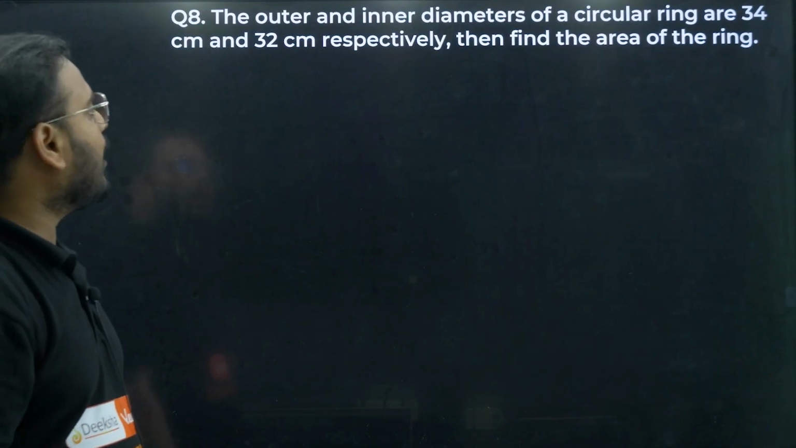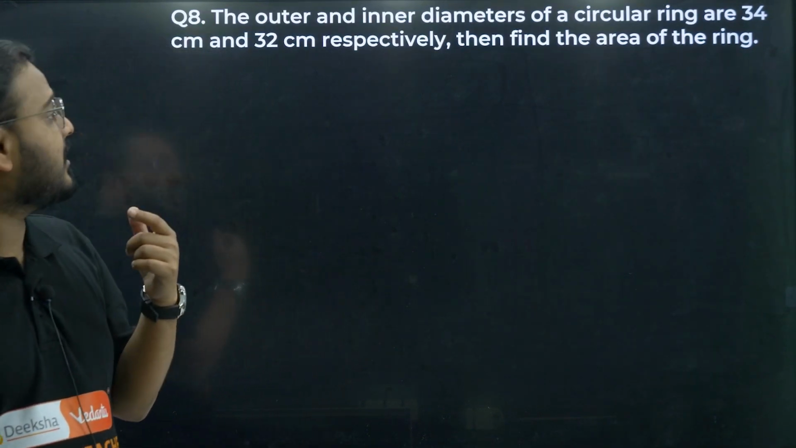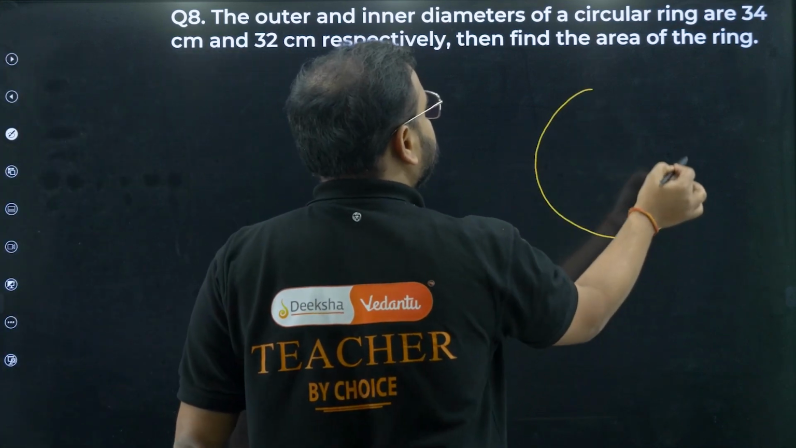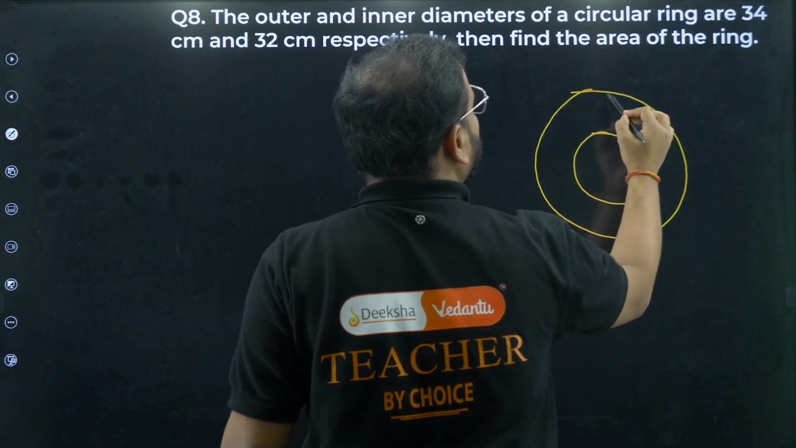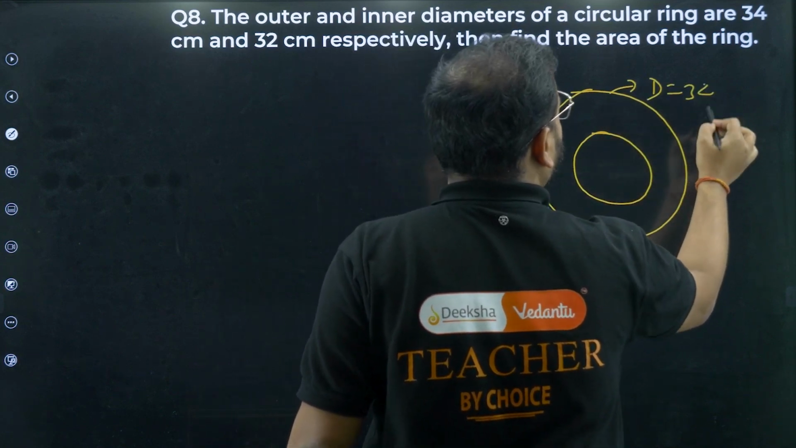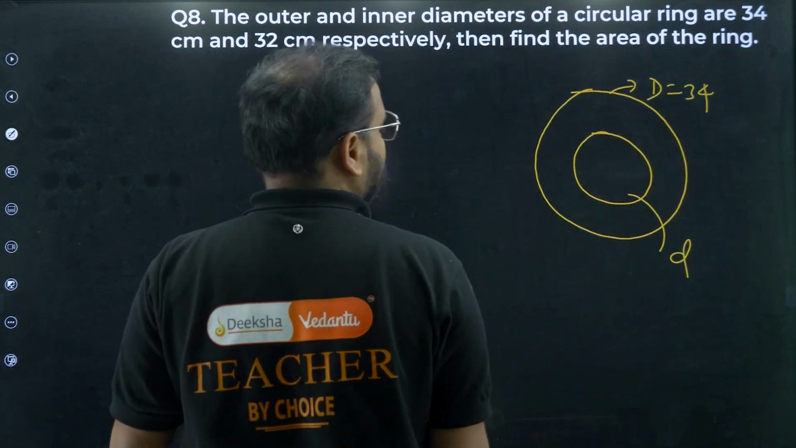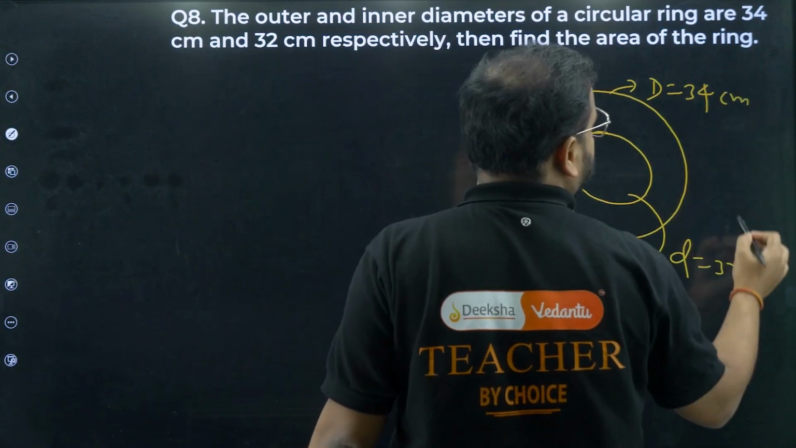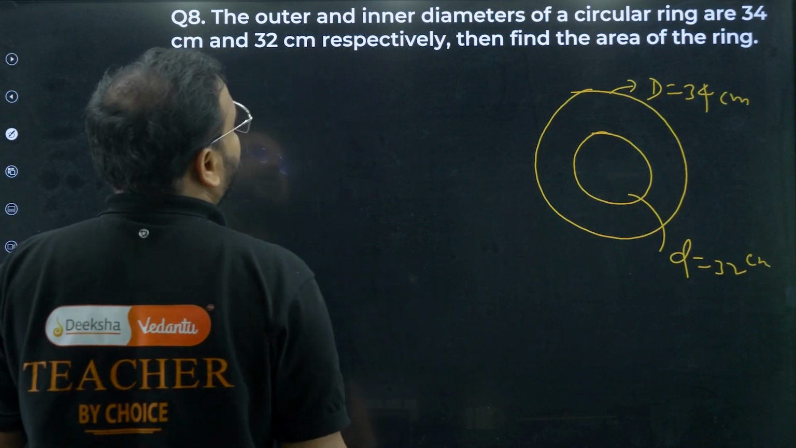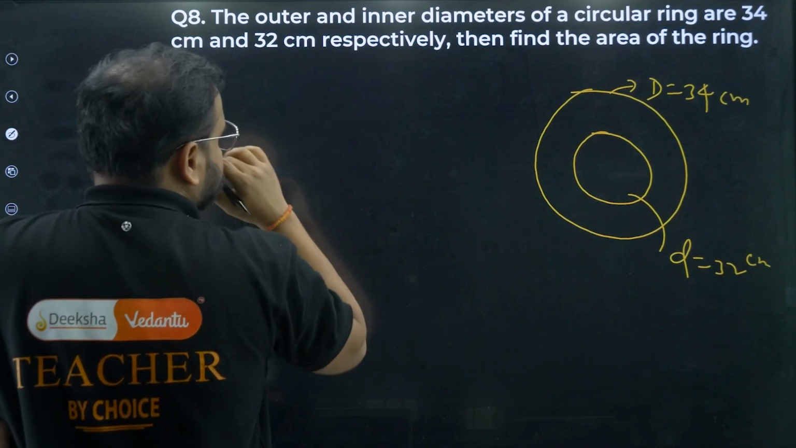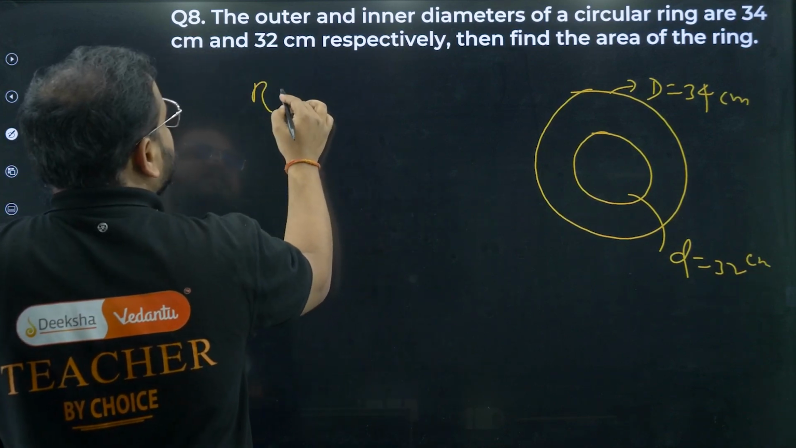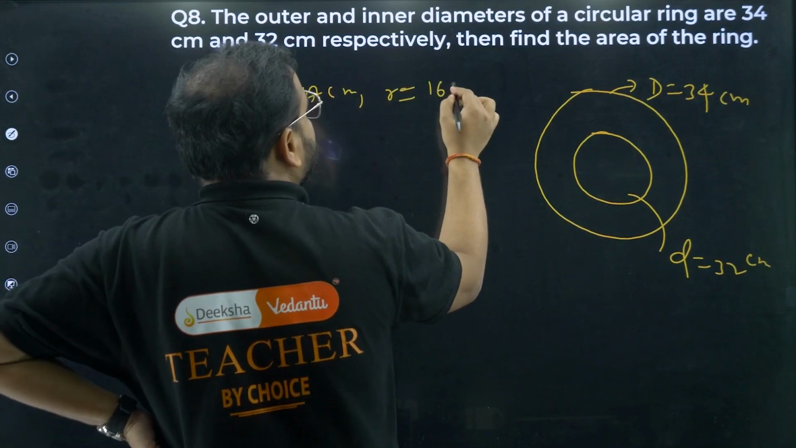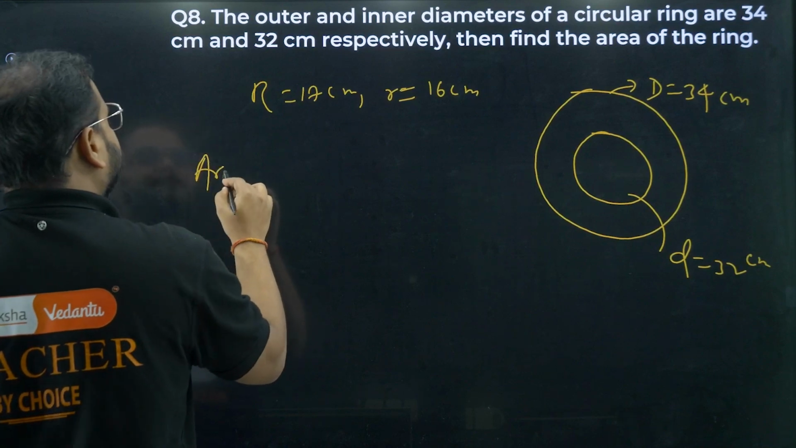Question number 8 now. The outer and inner diameters of a circular ring are 34 and 32 centimeter respectively. So basically there's a ring like this. For this we have capital D as 34, and for this small d as 32, both in centimeters. Then find the area of the ring. So what is the radius? The radius of the big one is 17 centimeters. The smaller one is 32 by 2, so 16 centimeters.